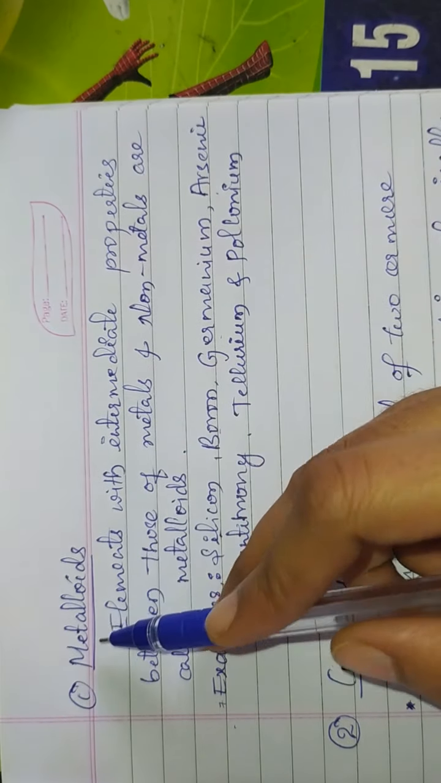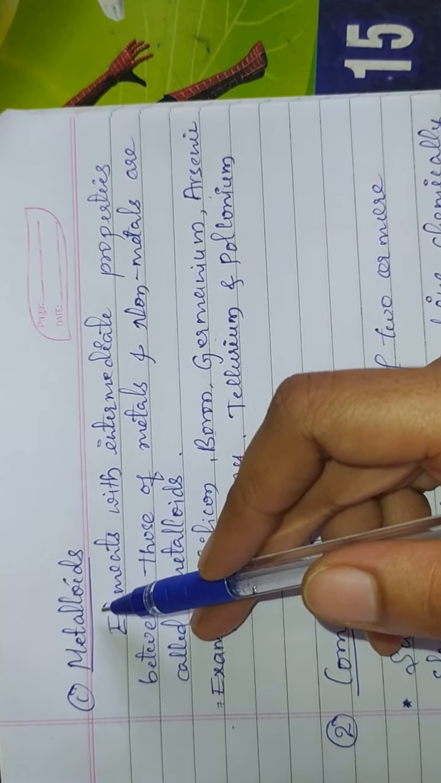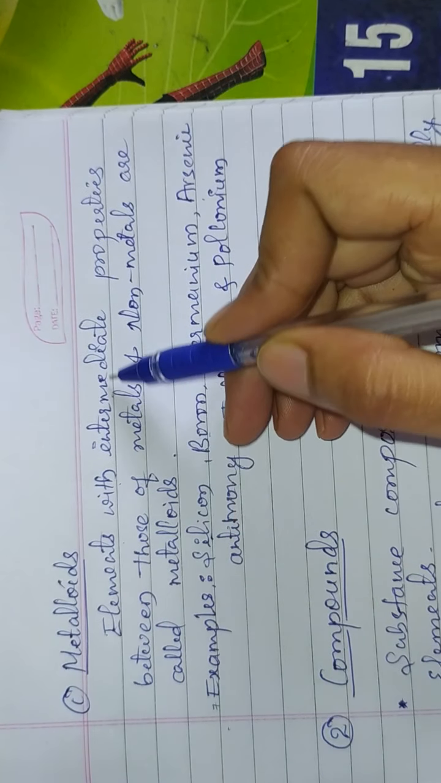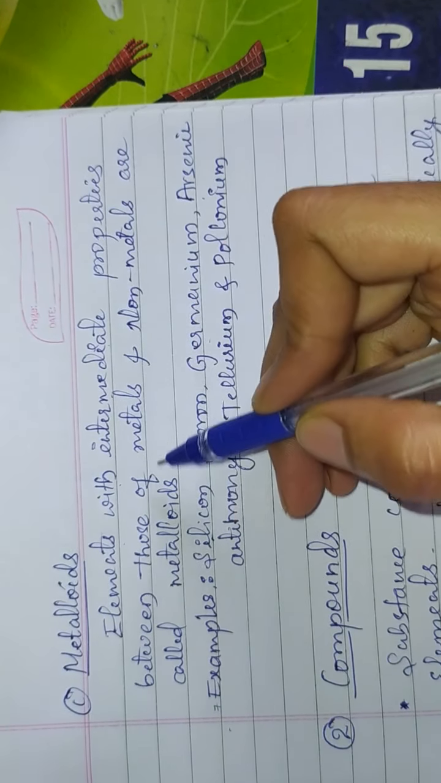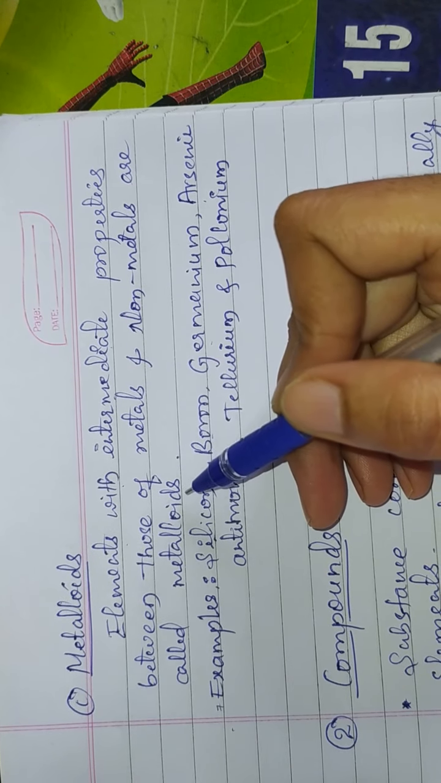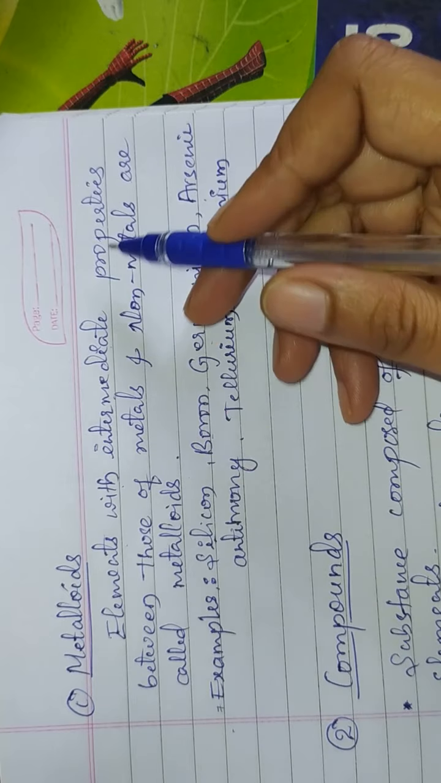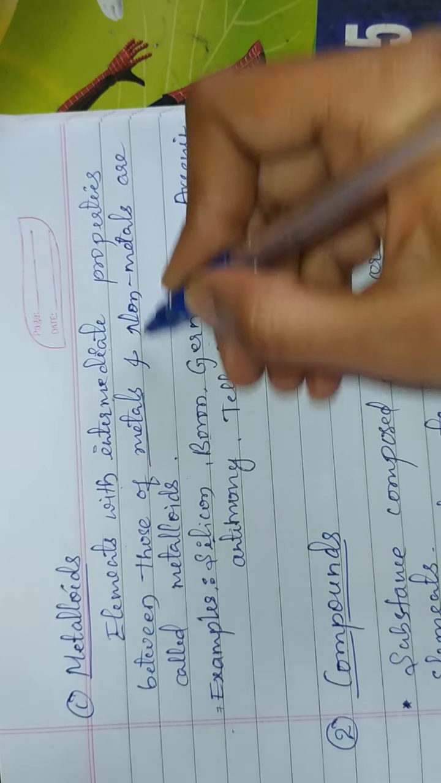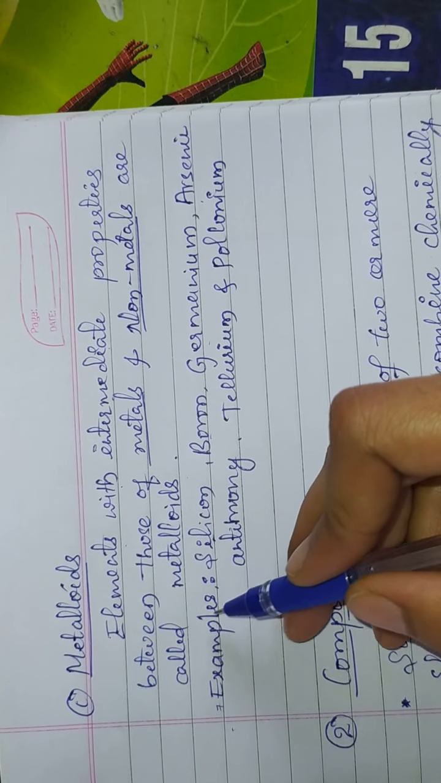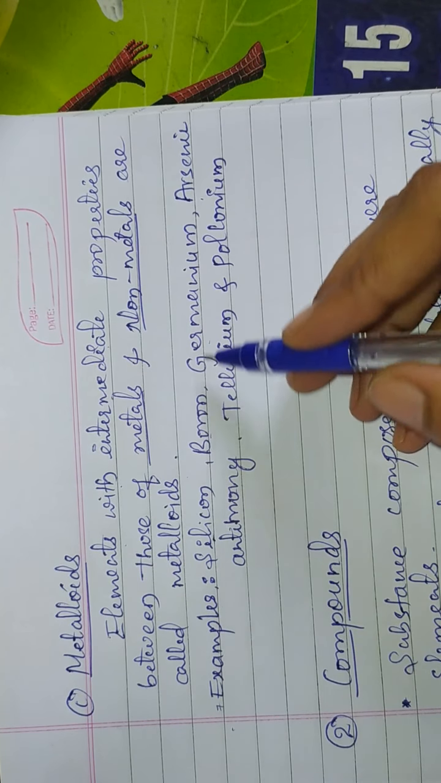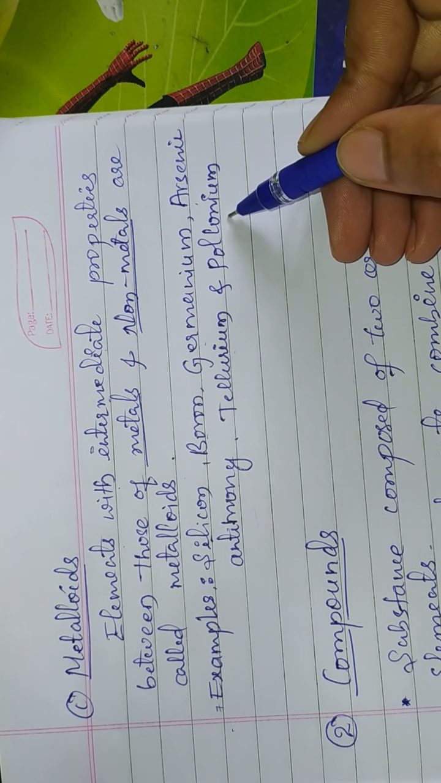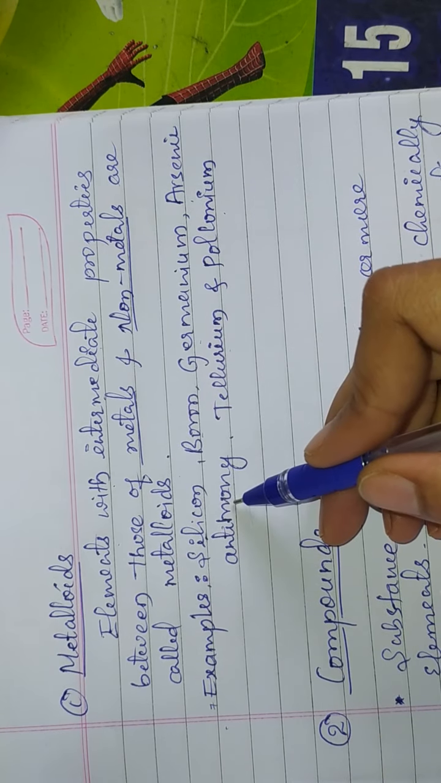We will see the third type of elements, that is metalloids. The elements with intermediate properties between those of metals and non-metals are called metalloids. Examples for metalloids are silicon, boron, germanium, arsenic, antimony, tellurium, polonium. These are the 7 metalloids.